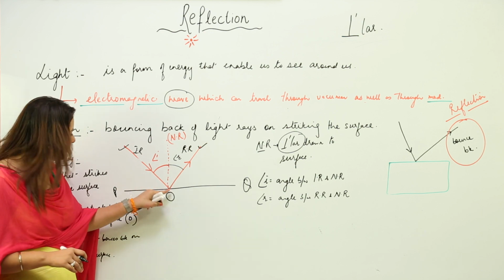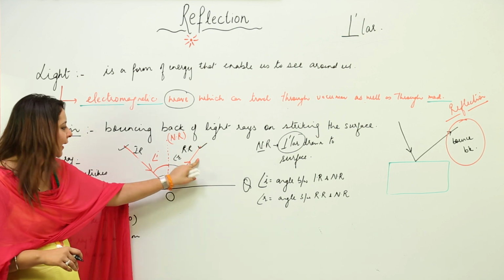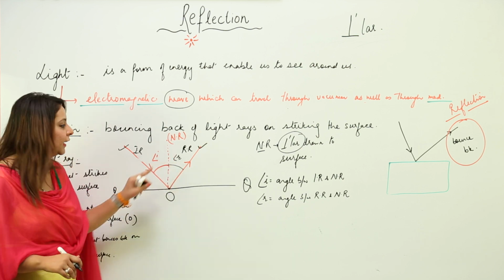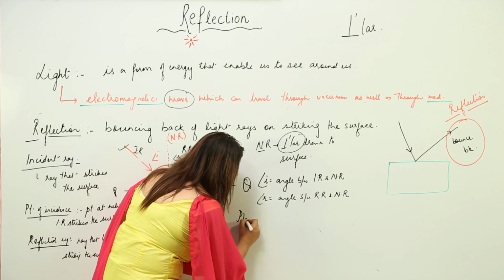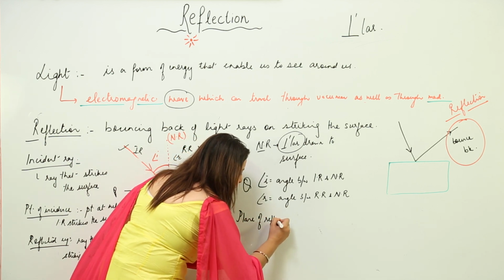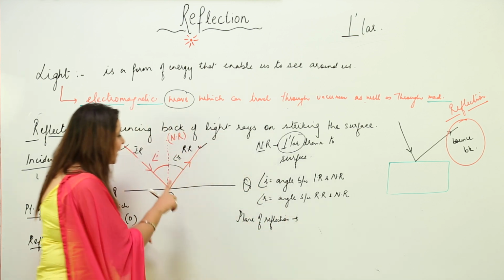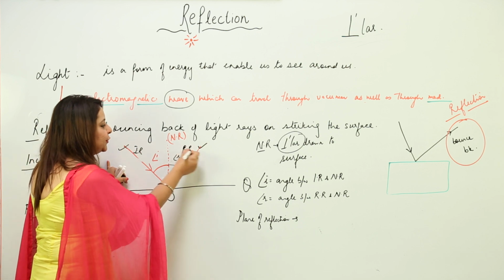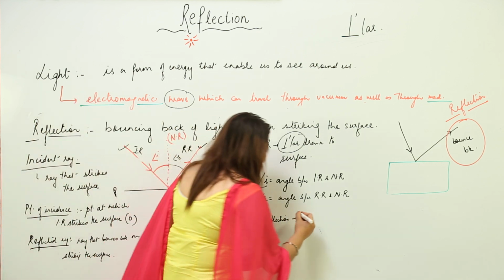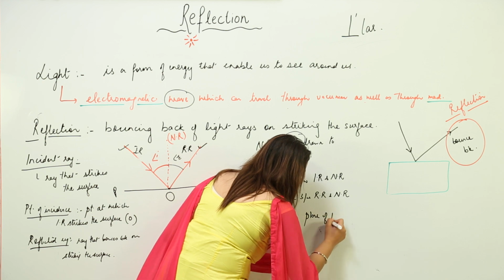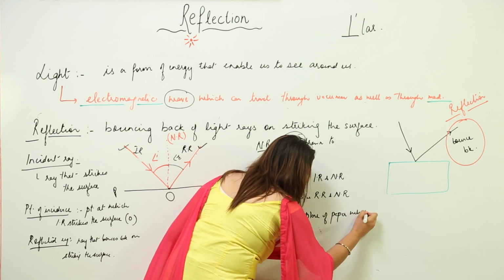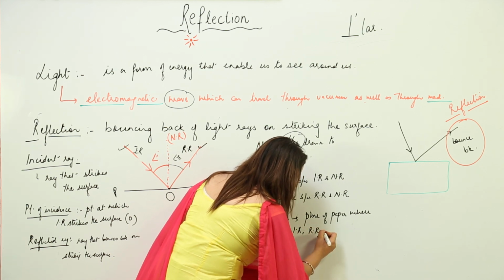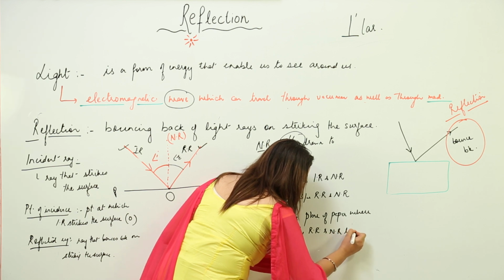So you can clearly make out what is there in this figure. This is the incident ray, this is the point of incidence, this is the reflected ray, this is the normal ray, this is the angle of incidence, this is the angle of reflection. And now we have a new term, that is the plane of reflection. So what is the plane of reflection? The plane of reflection is the plane of paper where the incident ray, reflected ray and normal ray lie. So we'll write: plane of reflection is the plane of paper where all these three rays lie. What three rays? Incident, reflected and normal ray.